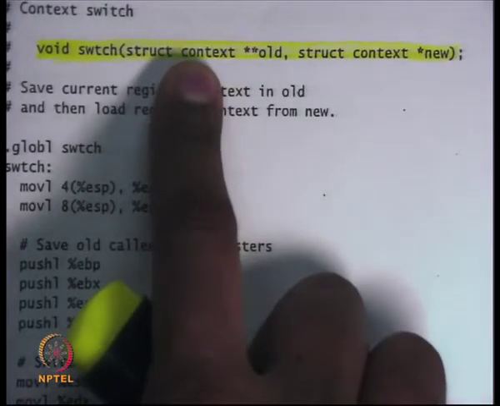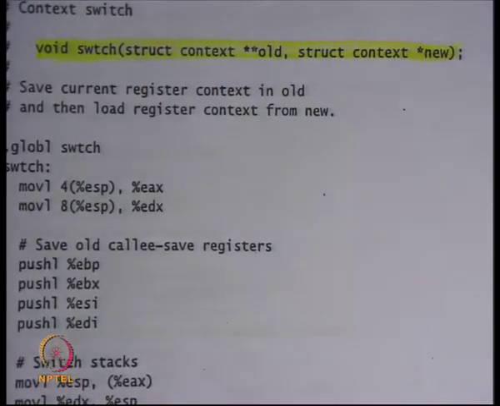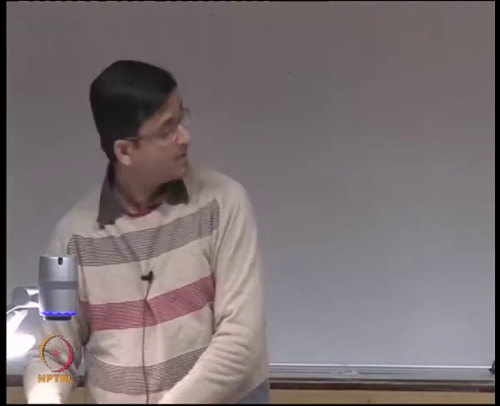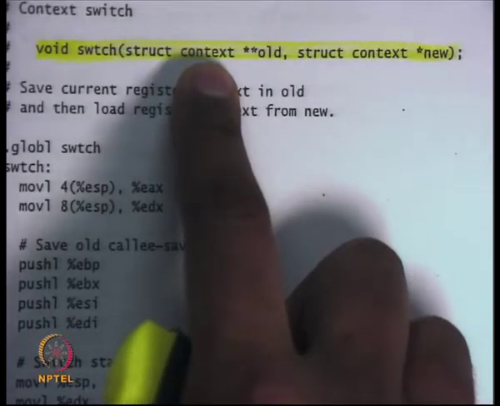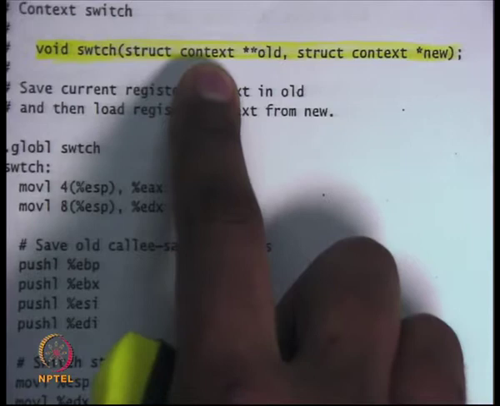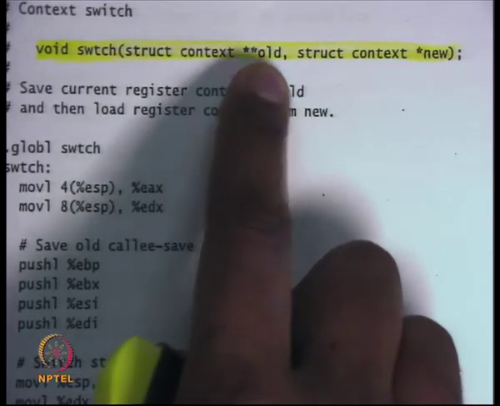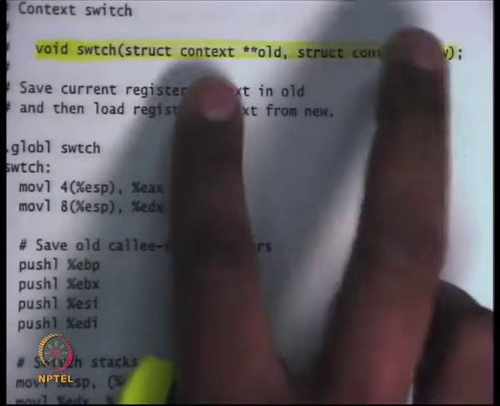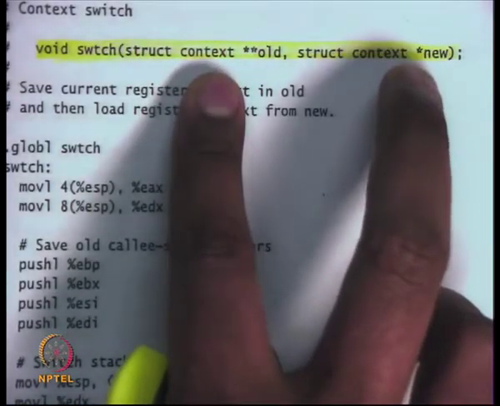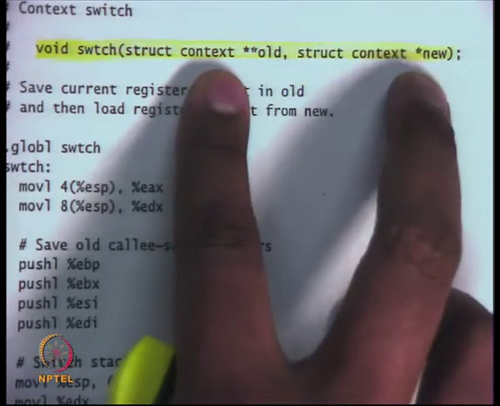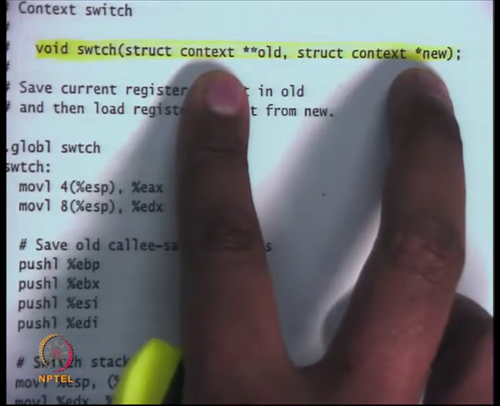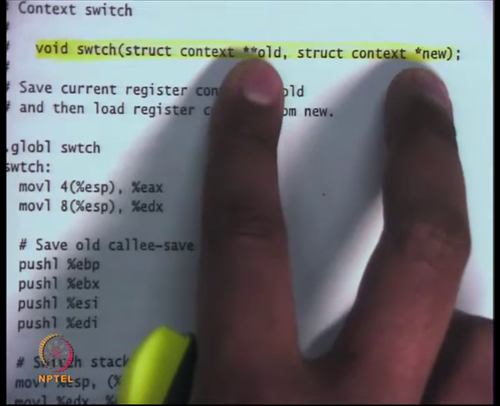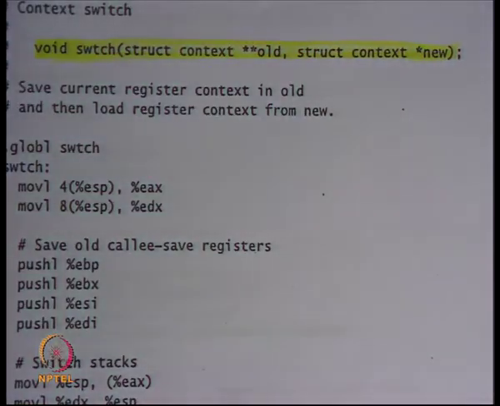There is a structure called context which basically holds the saved register values of the kernel. Recall that we said that there are some values that the kernel has that need to be saved. So it takes a pointer to the context. So there is a structure called context. This is the old context and this is the new context, and what this switch function is going to do is switch from the current context to the new context and save the values of the current context into old. So the semantics here are